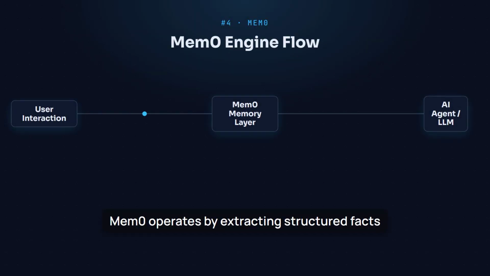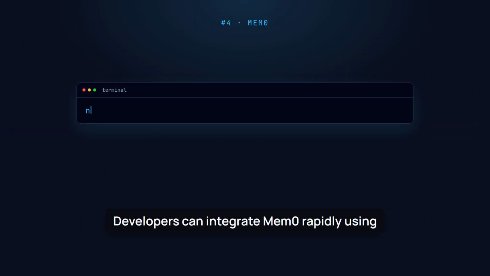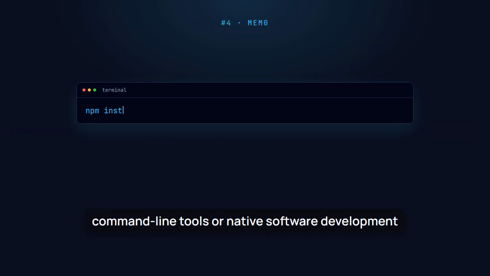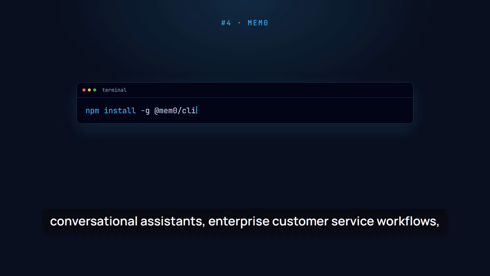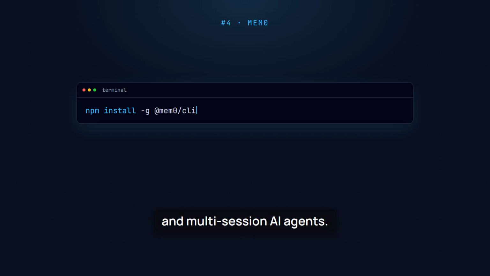Memzero operates by extracting structured facts and entity relationships from incoming conversational text streams. It writes these representations into underlying memory graphs, allowing agents to fetch relevant historical context seamlessly during subsequent interactions. Developers can integrate Memzero rapidly using command-line tools or native software development kits. It serves engineers building personalized conversational assistants, enterprise customer service workflows, and multi-session AI agents.